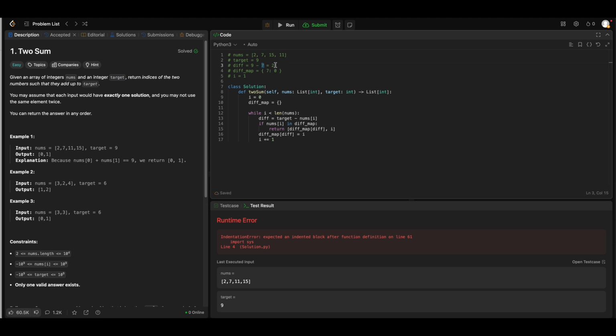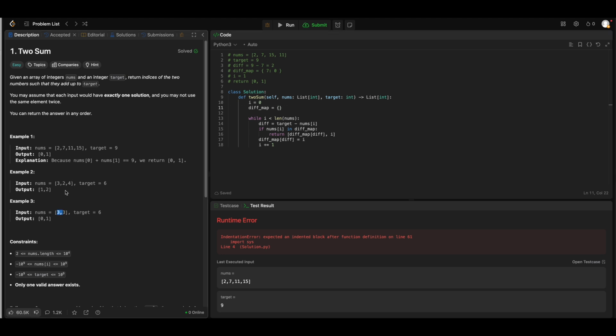Actually, I need to check the current number if it's present in the map. So 7 is in the map, so I simply return my indexes, which would be in this case the diff index, which is 0, and the current number index, which is 1, which matches the value here, and yeah, it ends here. We can probably take another example.